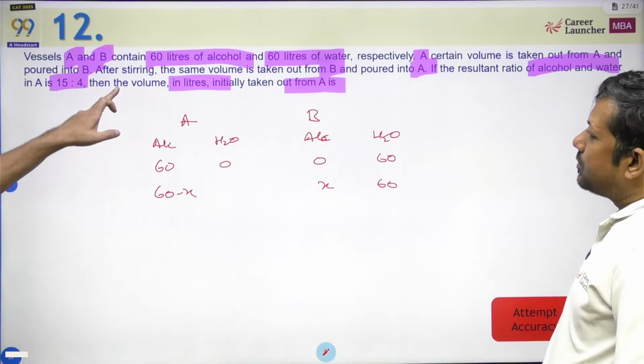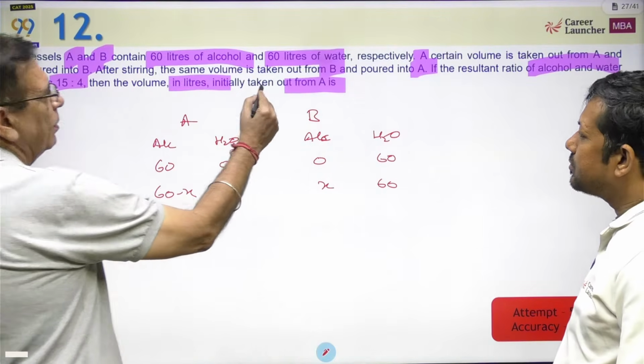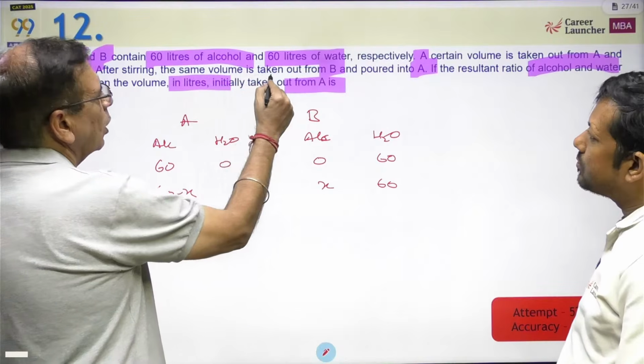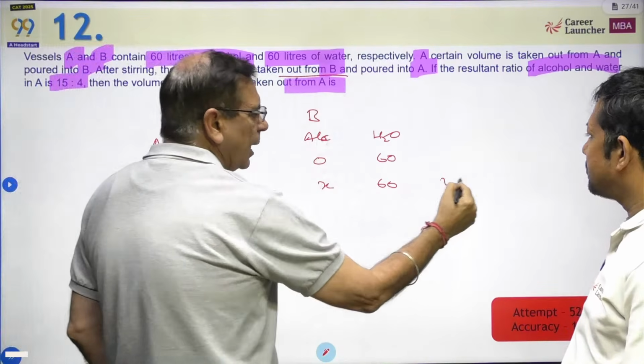After stirring, the same volume is taken out from B. So this is 60 plus x.